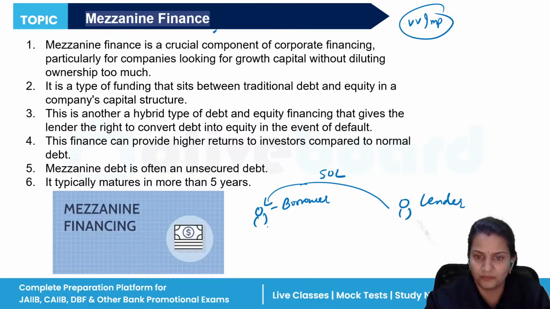When the repayment date comes, the borrower fails to repay the amount back to the lender. So what will the lender do? The lender will say, you are not in a position to repay your money, so now I'm giving you the opportunity to convert it into my equity shares.